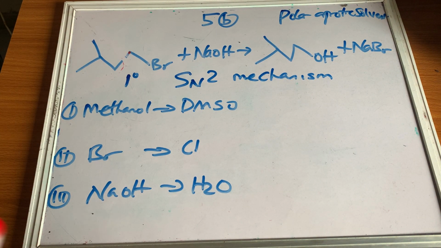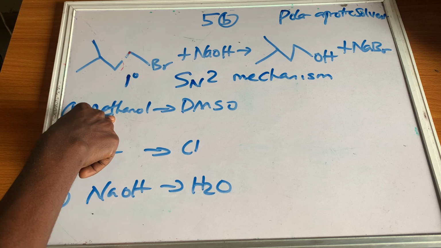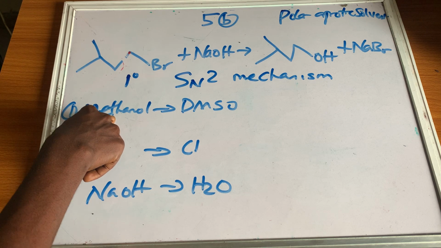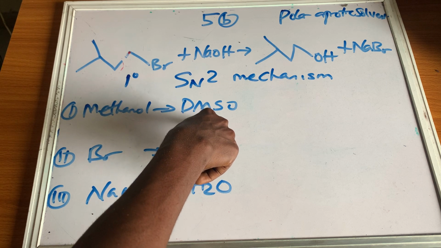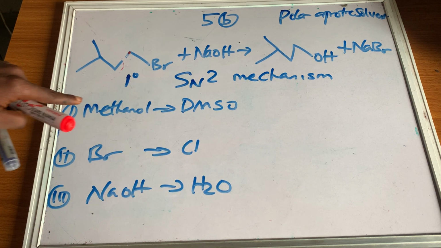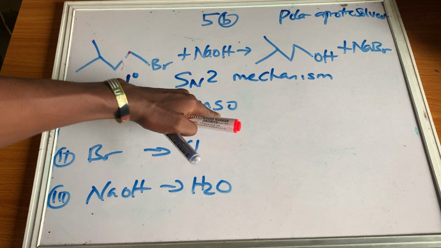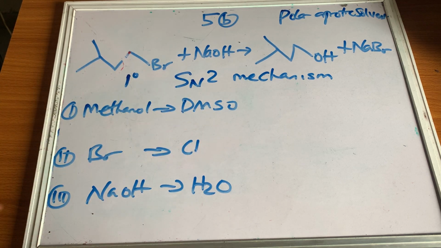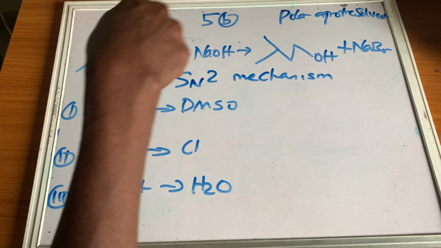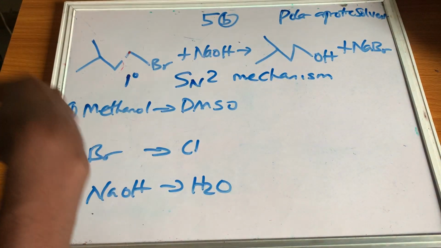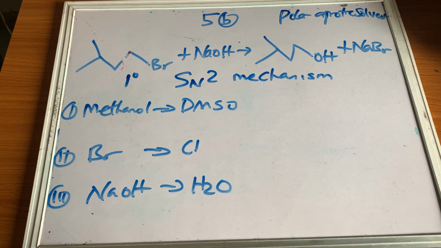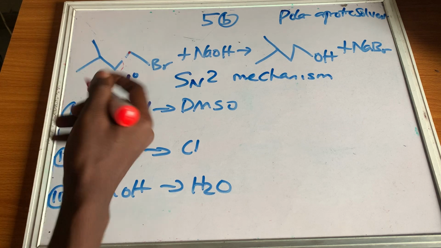Now if you look at it, methanol is a polar protic solvent because it has hydrogen bonding, and DMSO is a polar aprotic solvent because it doesn't have hydrogen bonding. So we are changing from polar protic to polar aprotic solvent. Therefore, that means SN2 is favored by polar aprotic solvent. So when you change this to DMSO, it will favor the SN2 mechanism. Therefore the rate of the reaction will increase. That will be our answer.